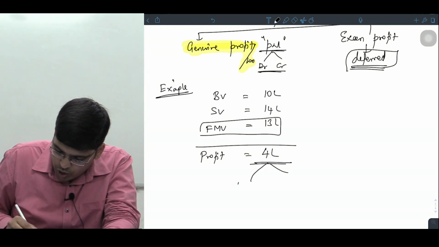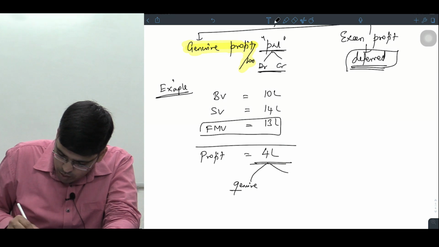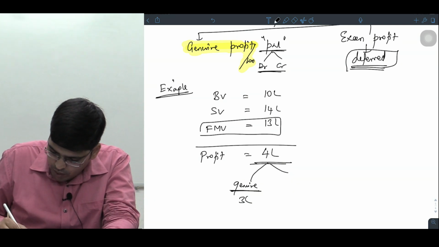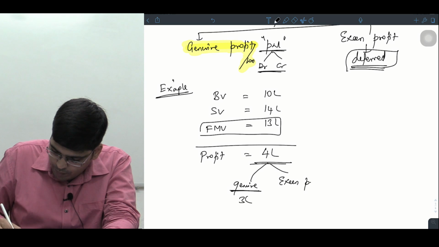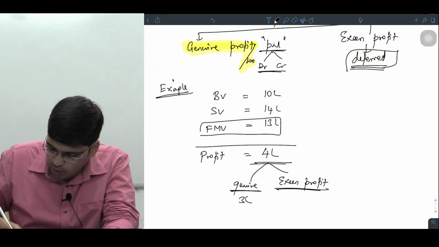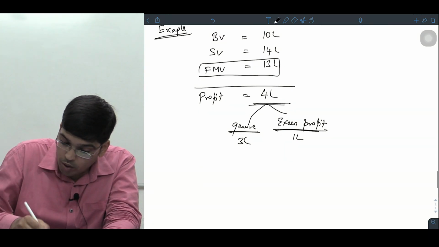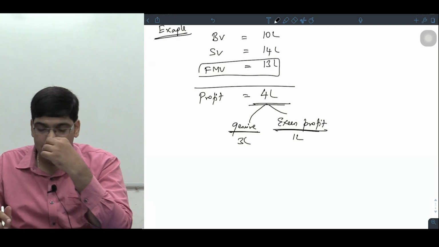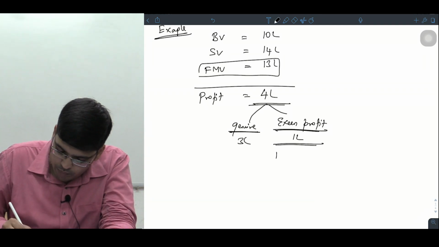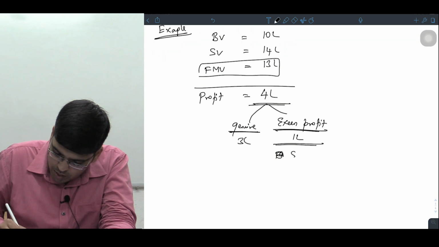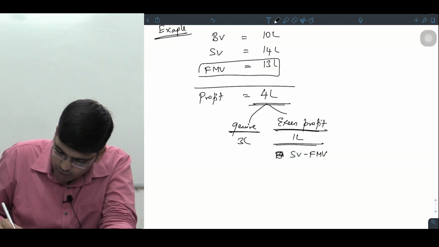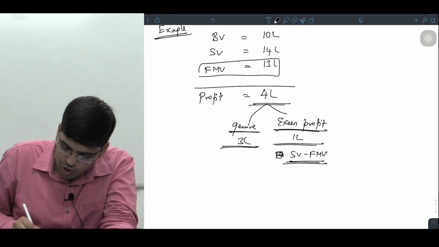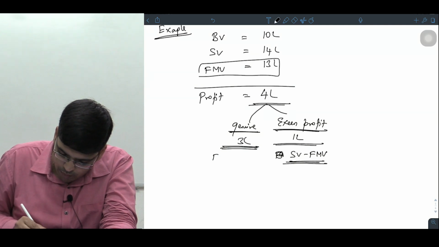But in this, the genuine profit is 3 lakhs, and the excess profit is 1 lakh. Sir, how did you get the figures? I'll tell you. Excess profit is nothing but sale value minus fair market value. And genuine profit is nothing but fair market value minus book value.